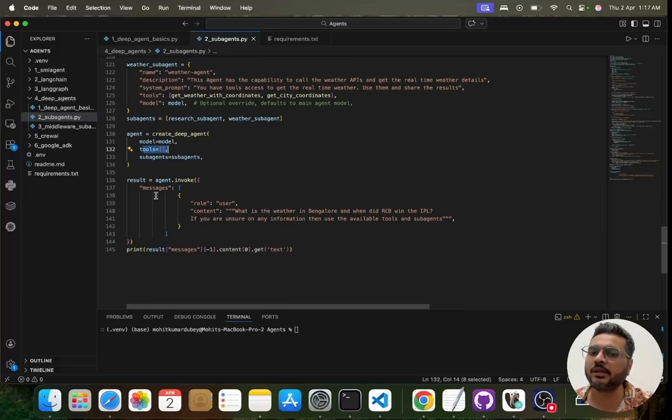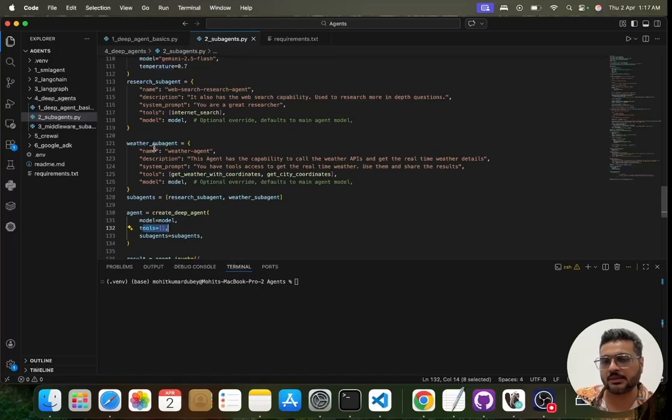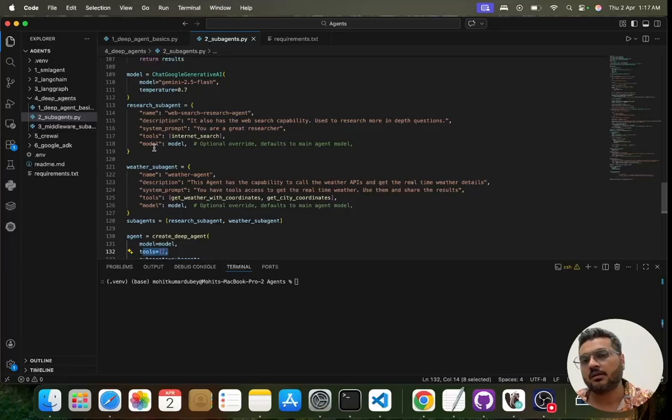Now let's come to the invoking part. Here I'm asking, what is the weather in Bangalore and when did RCB win the IPL? If you are unsure about any information, then use the available tools and sub-agents. So I've asked it two different questions. The weather search it will be able to do with the weather sub-agent, and the internet search it will be able to do with the research sub-agent. So let us make a call and see what it is calling.